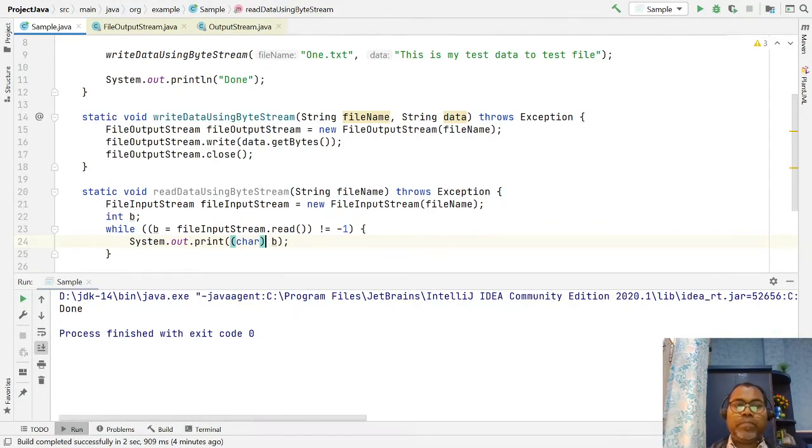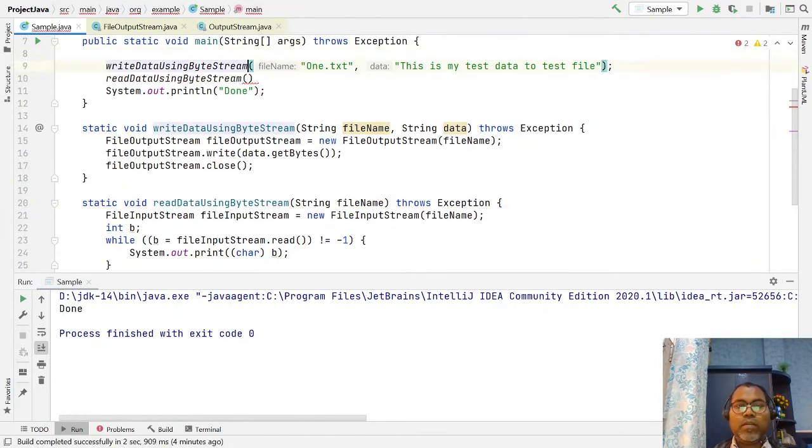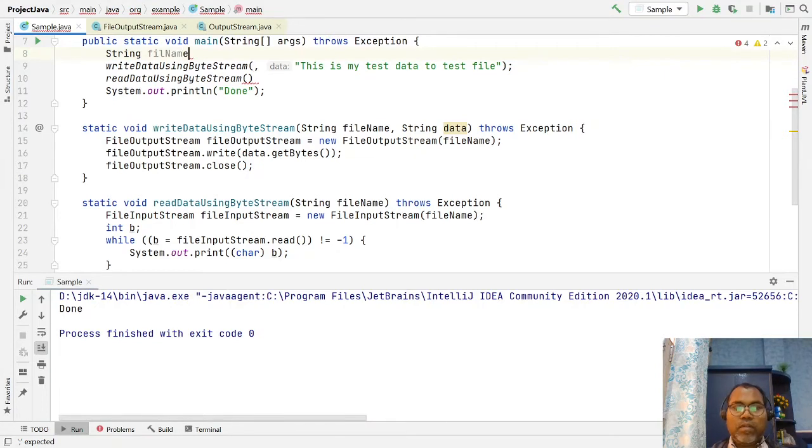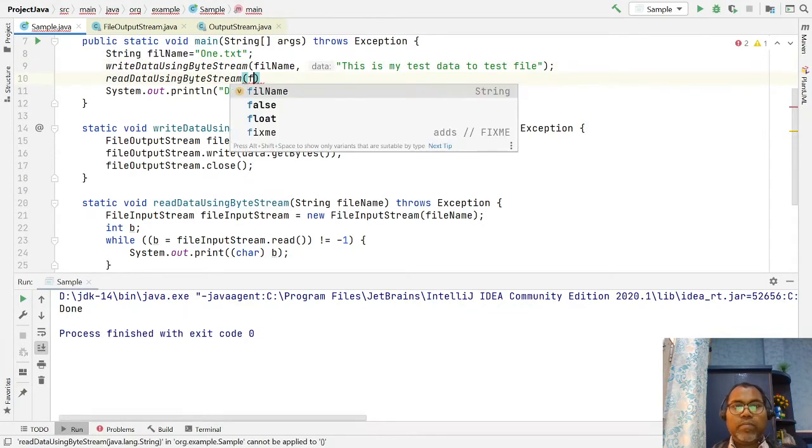So let's use this to read data, and just pass your file name: String file name equals this, your file name.